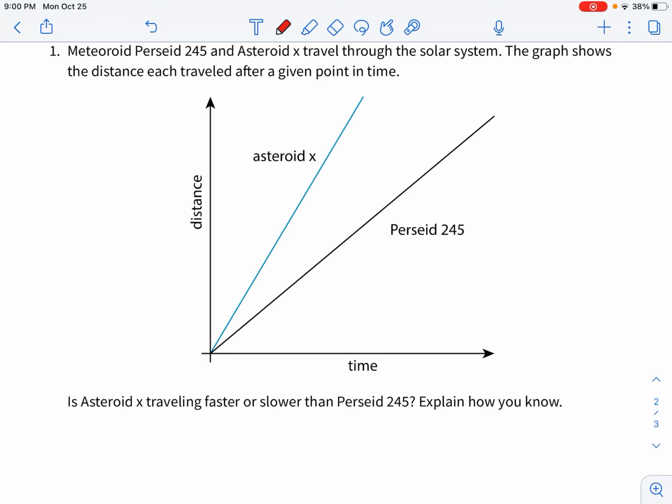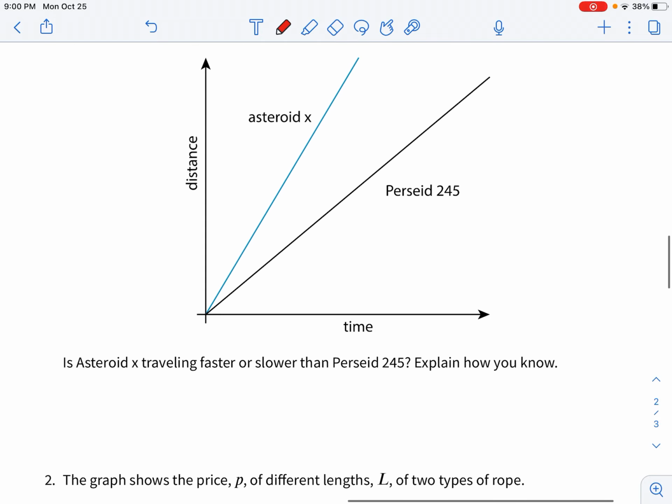Therefore, asteroid X is traveling faster. So a steeper slope goes higher in a shorter amount of time.